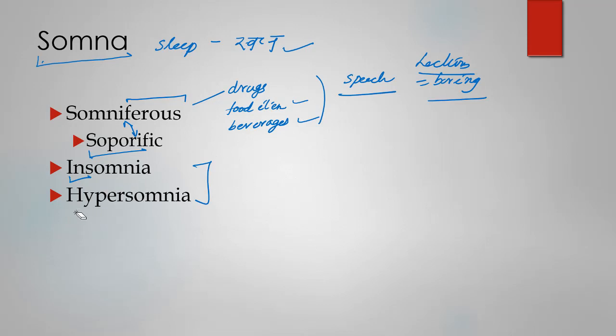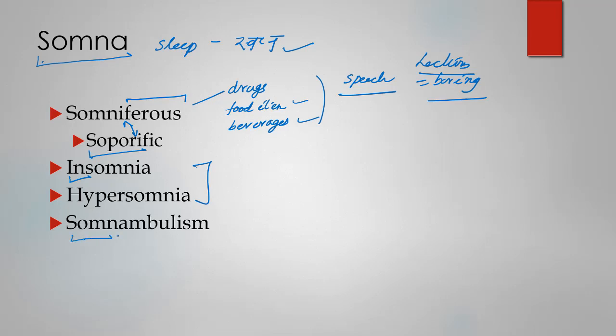And just the opposite of that is hypersomnia. Hyper, as we know, is something more than the normal. So hypersomnia is when you excessively fall asleep. That condition is hypersomnia.